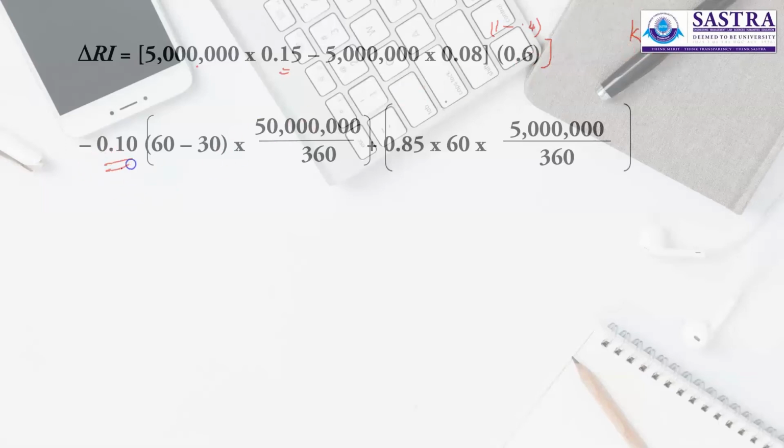So 10% is your cost for the difference between the new average credit period minus the old credit period, multiplied by your existing sales divided by 360. So this is daily sales times the additional credit period, and daily increase in sales times your new credit period multiplied by the variable cost.